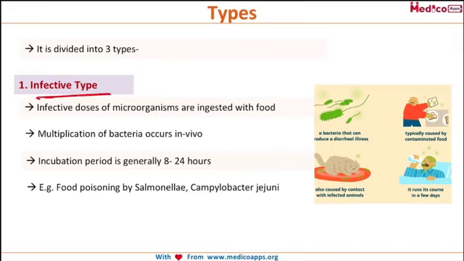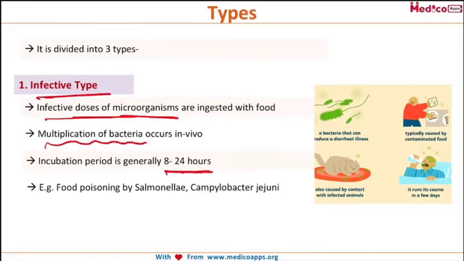Now, an infective food poisoning is due to an infective dose of microorganism being ingested by the person along with the food. After ingestion, there is multiplication of these bacteria in vivo, and the incubation period is around 8 to 24 hours.